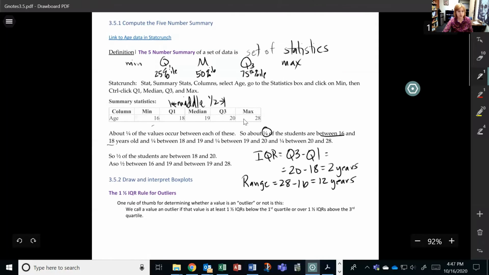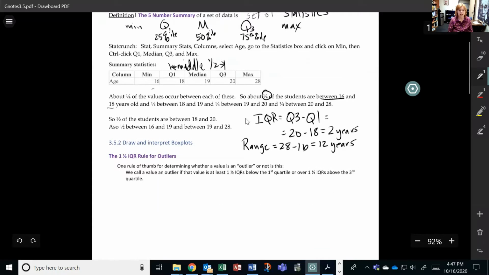We have this rule, and it is called the 1.5 IQR rule for outliers. Sometimes we look at some data and we say, is that an outlier? Well, we consider that an outlier. If we're looking at a histogram, we say, well, there's kind of a gap, and then there's this data out here. So sometimes it's debatable, all right?